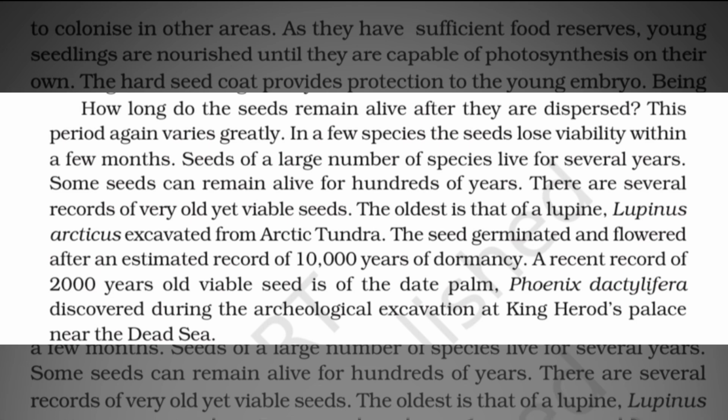In a few species, the seeds lose viability within a few months. Seeds of a large number of species live for several years. Some seeds can remain alive for hundreds of years. There are several records of very old yet viable seeds. The oldest is that of a lupine, Lupinus arcticus, excavated from Arctic tundra. The seed germinated and flowered after an estimated record of 10,000 years of dormancy. A recent record of 2000 years old viable seed is of the date palm, Phoenix dactylifera, discovered during the archaeological excavation at King Herod's palace near the Dead Sea.